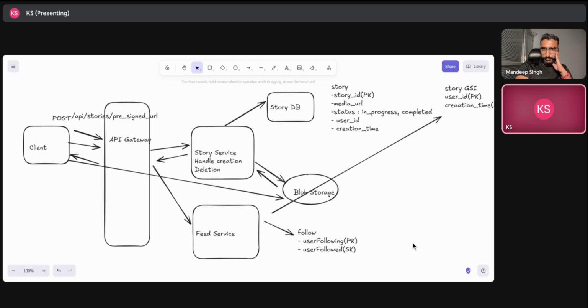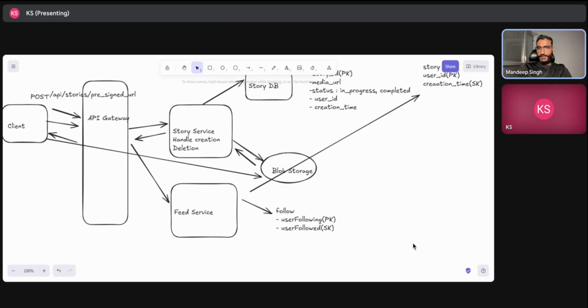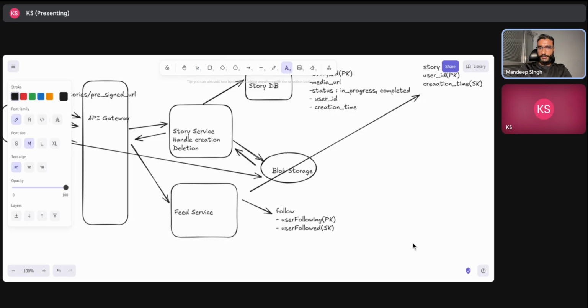So what happens is, let's say a user posts some story. For all the followers of that particular user, we will have a pre-computed feed, and that will be automatically added to each and every feed of that follower. Okay, so you are creating some sort of cache at the time of story creation, and you can use it directly at the time of feeding those stories to the users.